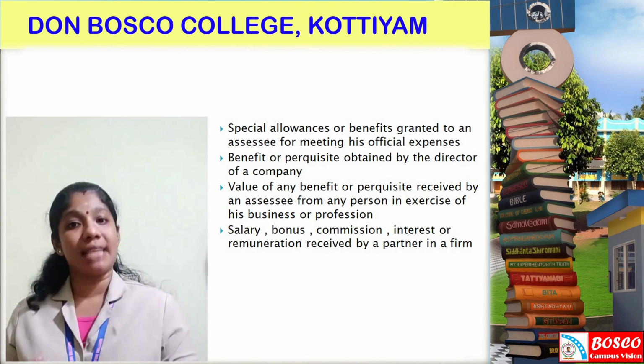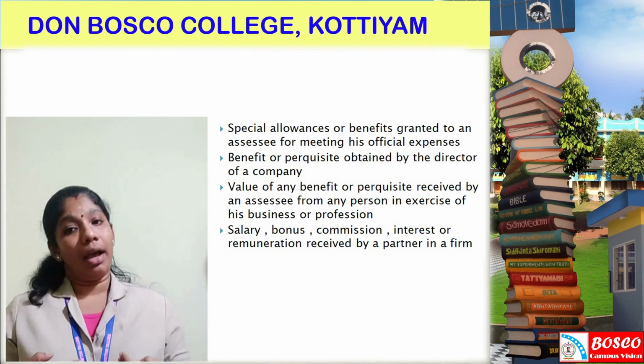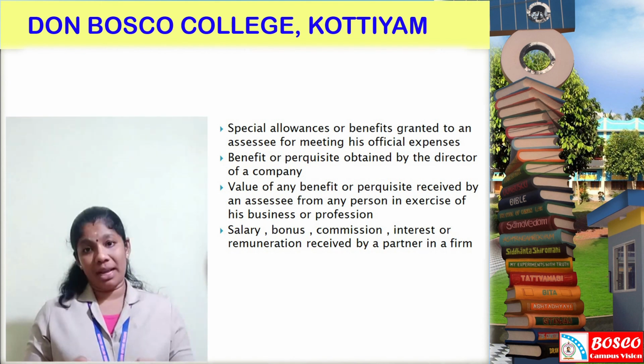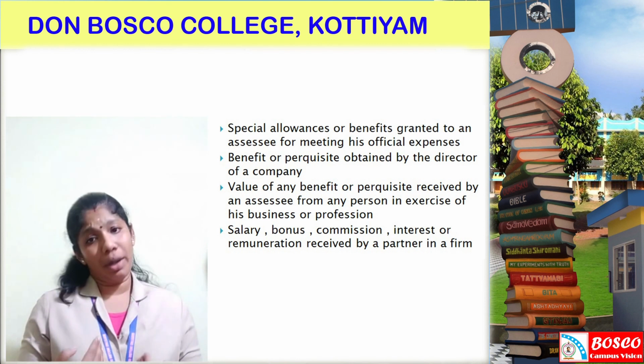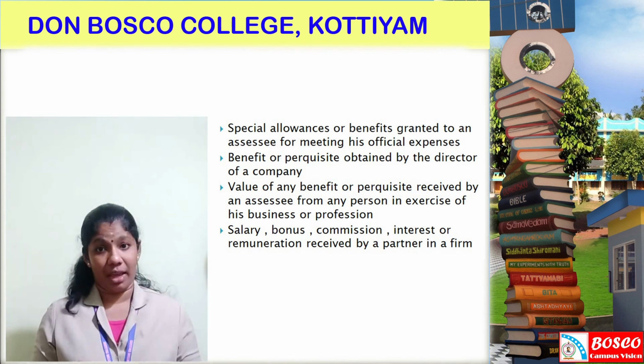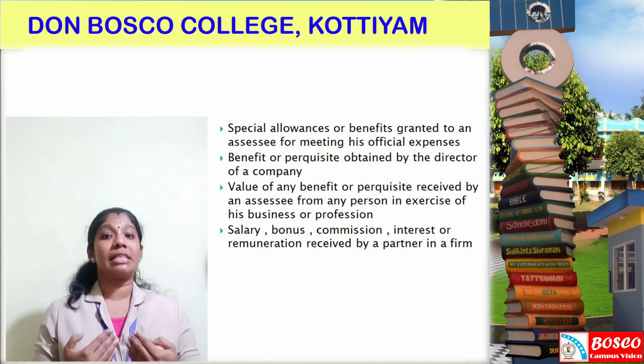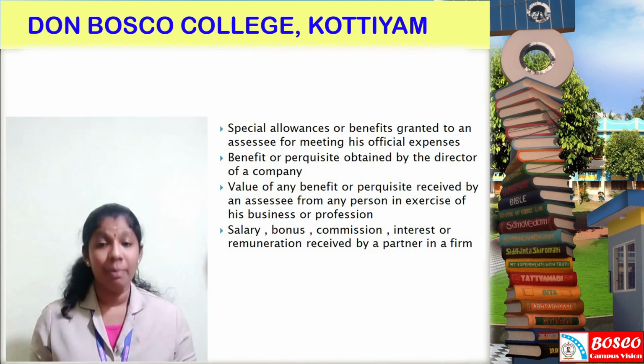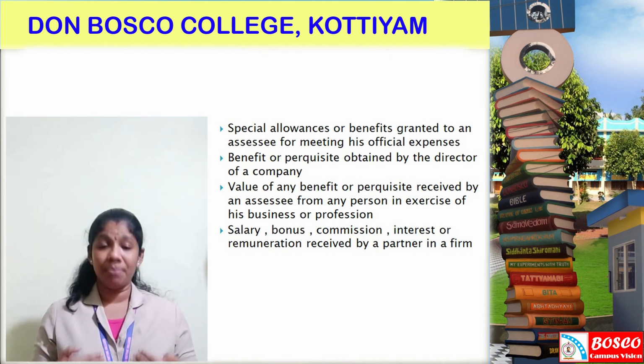And the next one is salary, bonus, commission or any monetary emolument, or remuneration by whatever name called, which is received by an assessee, or by an employee, or by a partner in a firm. This can be included under the term income.